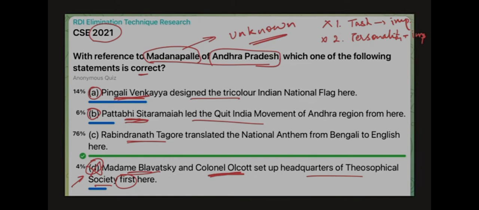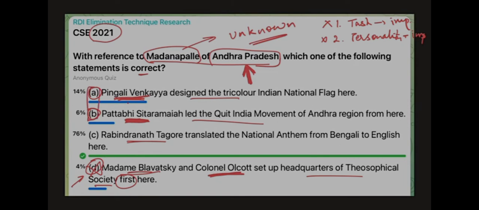And if knowledge is out of question, we are talking about Andhra Pradesh, probably the place will be in news because of something done by some Andhra person or some South Indian person there. So both of these, Alpha and Bravo, are South Indians. Both of them have done important things. There is no valid reason we can pick one and leave the other. So we can say that both of them fall in the same category. Either both will be correct or both will be incorrect. So that logic we can apply.